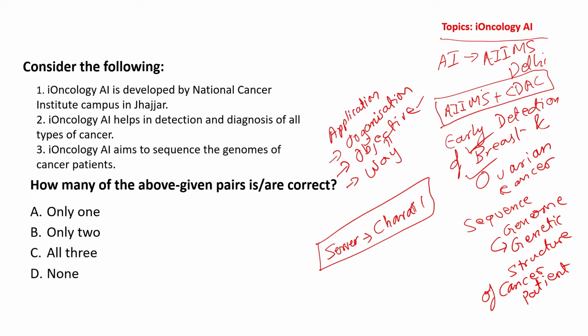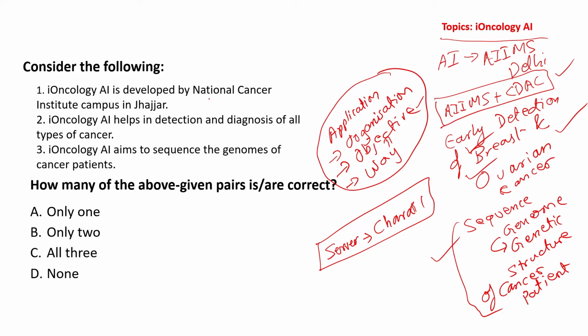So here what you have to remember? You have to remember AIIMS and CDAC. Then you have to remember about breast cancer and ovarian cancer. And then you have to see how that will be done. One of the methods is of course study of genome. So these three, if you have these three information, then you will never get wrong with respect to scientific application or scientific platforms. चलो देखते हैं. Now let us see this question.